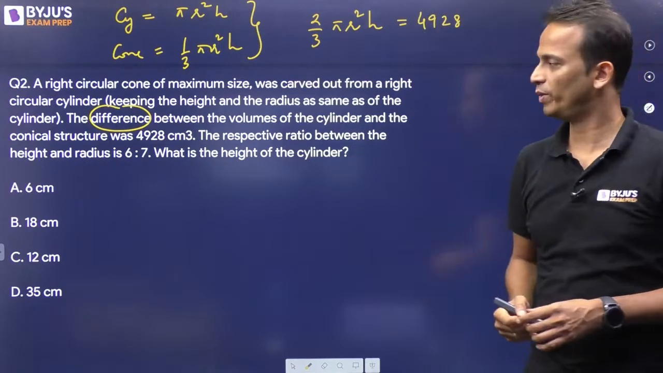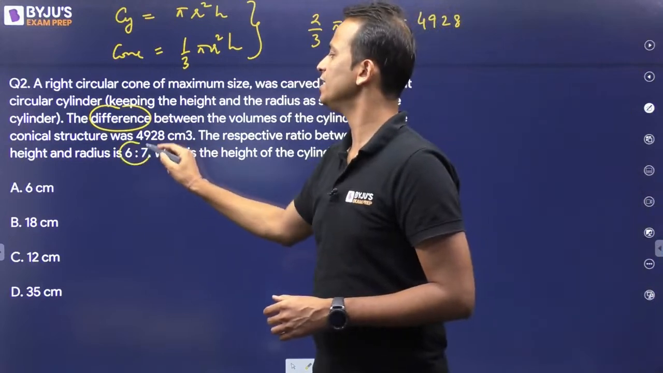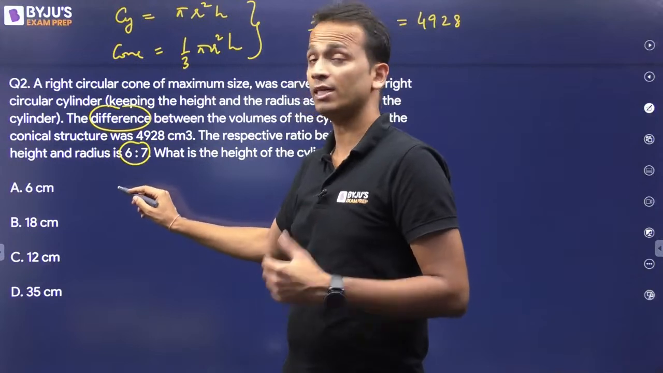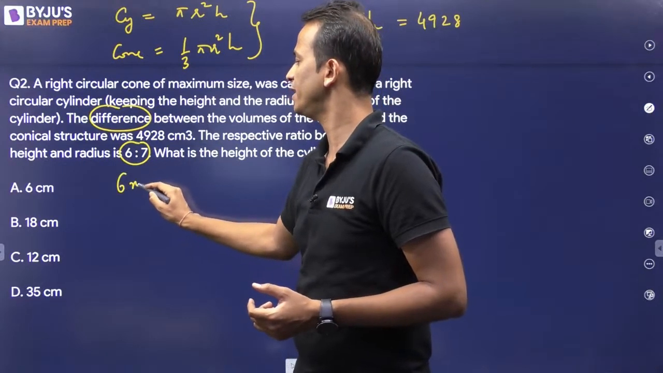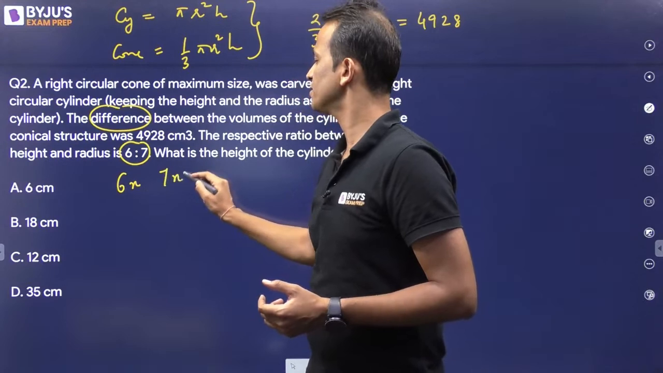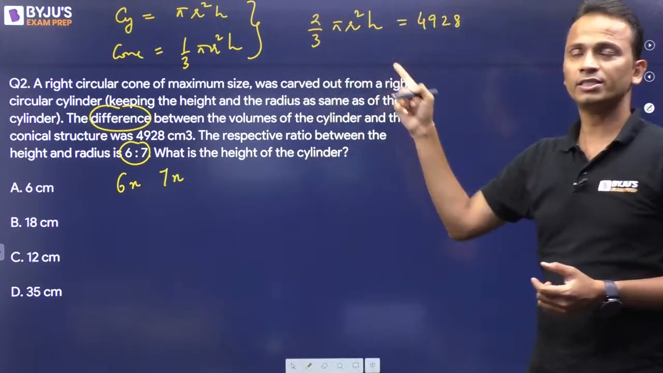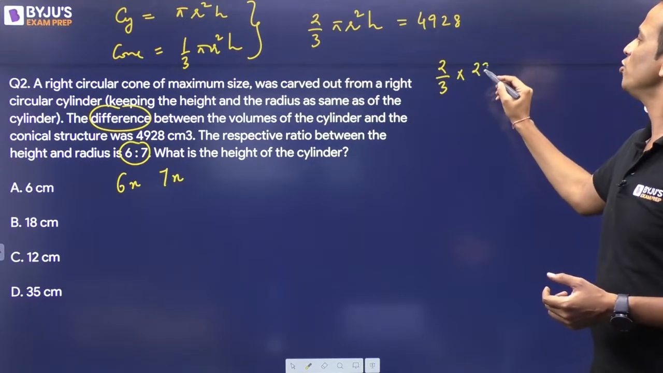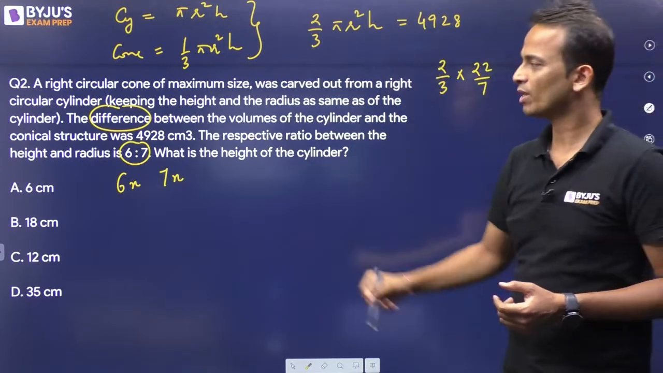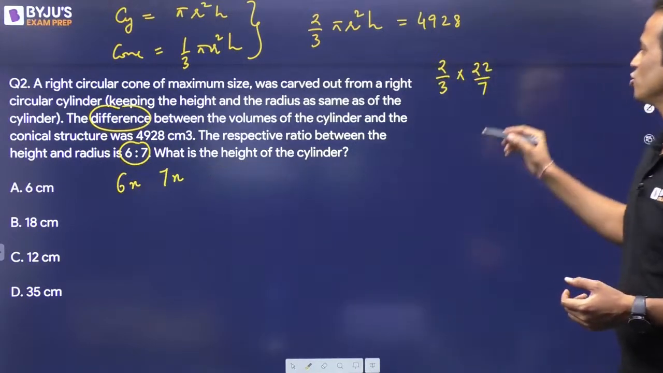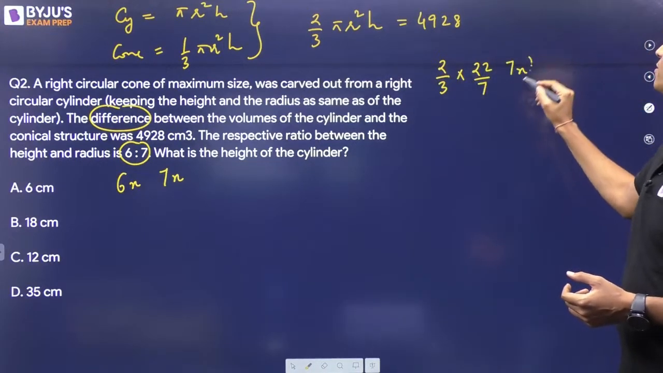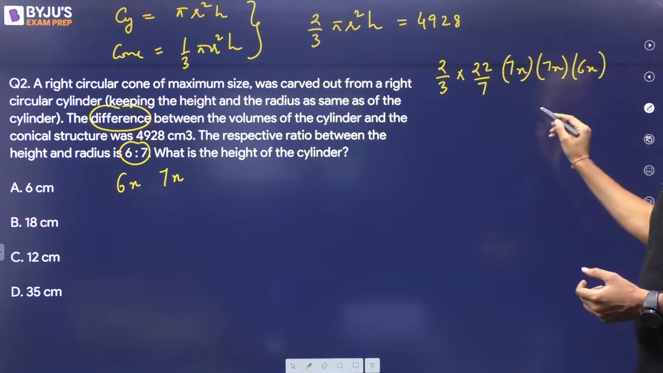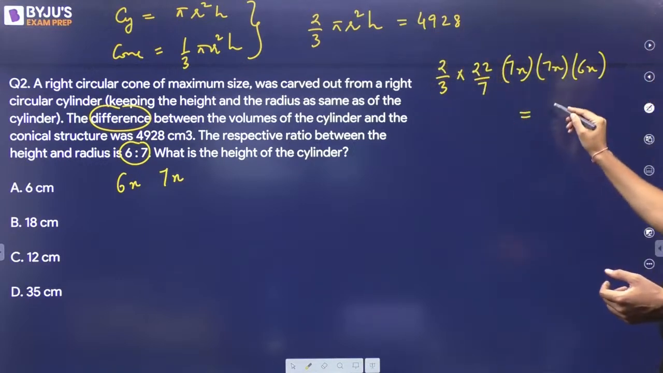Also the ratio of height and the radius is given as 6:7. So I can assume that the height is 6x and the radius is 7x. So I'll substitute it in this case. So 2/3 multiplied by 22/7, which is pi. Radius is 7x. So 7x into 7x into 6x. This will be equal to 4928.